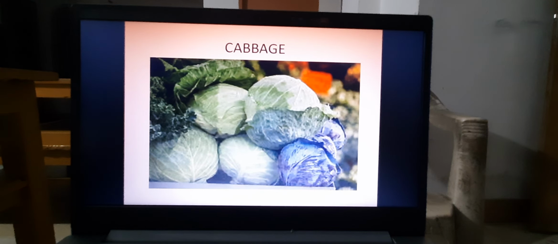Cabbage, as a vegetable we are using, because this is a leafy vegetable. Leafy vegetables possess mainly roughage, which helps us to wash and brush our intestine. Since our intestine will be brushed, there may be very less chance of getting constipation, because our intestine possesses villi.